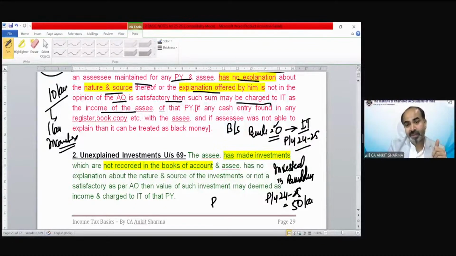But when income tax made a search in 2028-29 at your house or office, they found there is an investment, a registered deed of purchasing a property dated 24-25, that was 50 lakh, but you did not disclose it. So what will income tax assume? That this 50 lakh must have been purchased out of your black money. So the value of that investment could be treated as your black money if you are not able to explain the source and the nature.